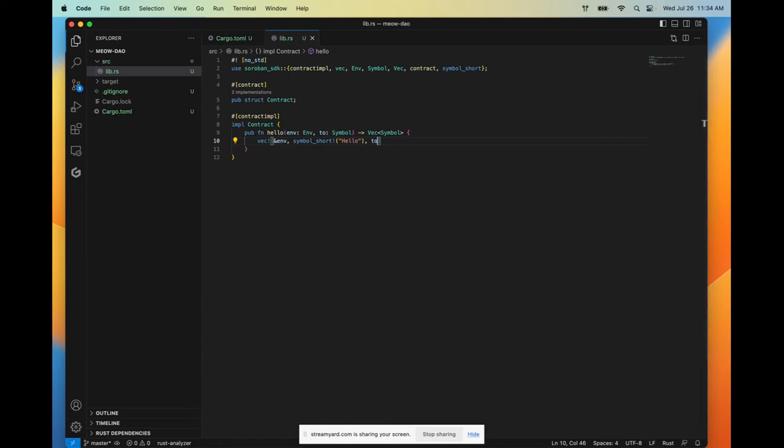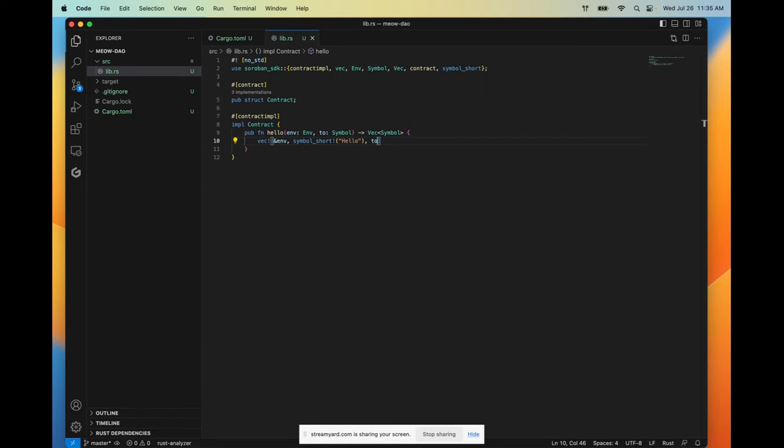So what we have here is a vector that gets returned, including three elements. The first, ampersand env. The ampersand in front of the env parameter is the reference operator in Rust. So we're essentially taking a reference to the env parameter that we included in our pub hello function. I will include some additional resources for more information about this reference operator, but that's all I'm going to say about it at the moment. The symbol_short! macro with our string is essentially a hard-coded string. This is the thing that says hello.